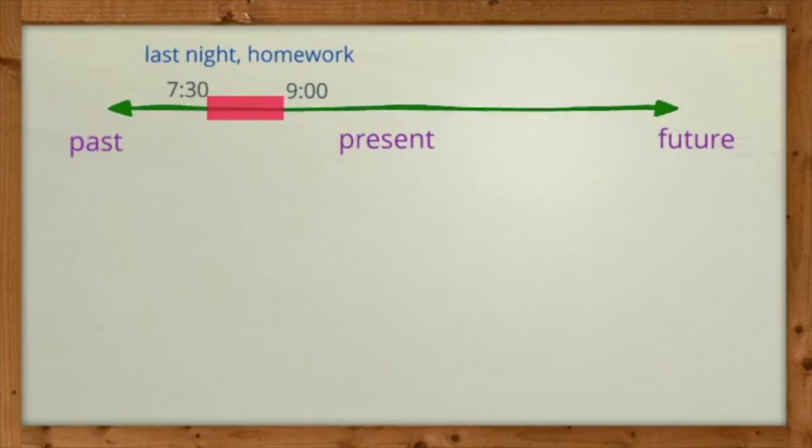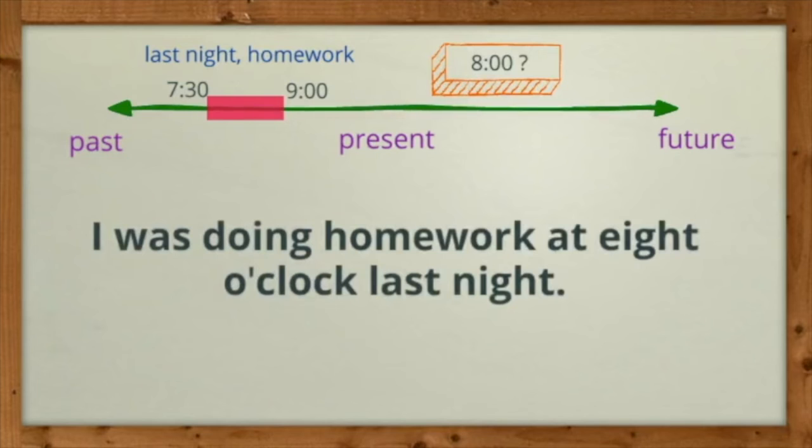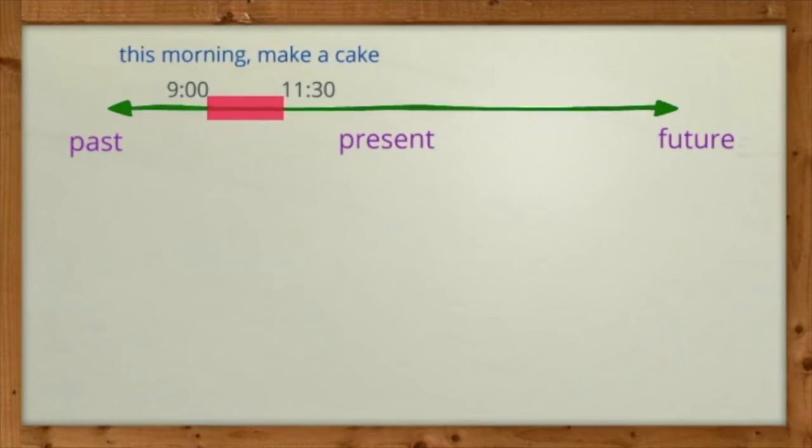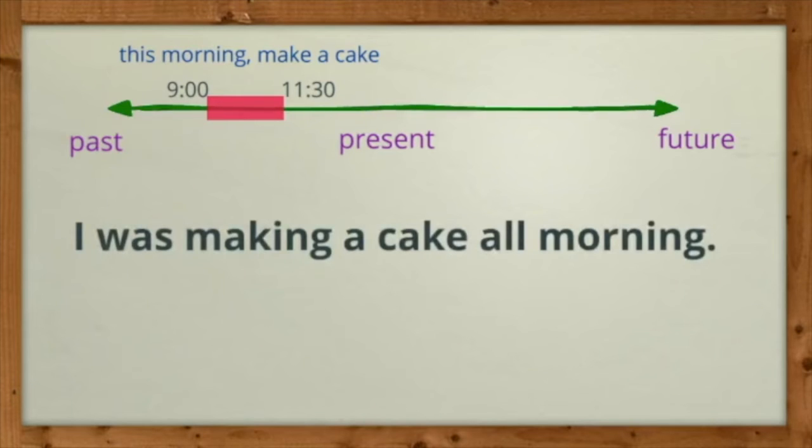Yesterday, I started doing my homework at 7:30 and I finished it at 9 o'clock. So what was I doing at 8 o'clock? I was doing homework at 8 o'clock last night. This morning, I started making a cake at 9 o'clock and I finished it at 11:30. So in this case, I can say I was making a cake all morning.